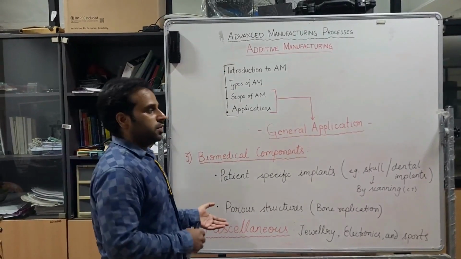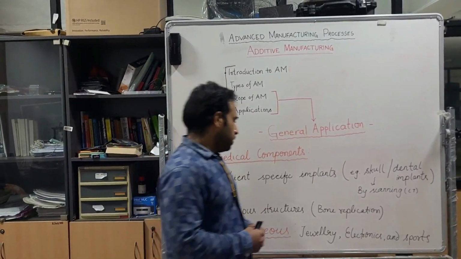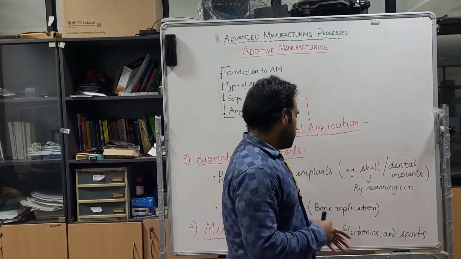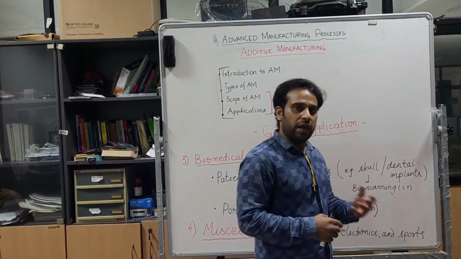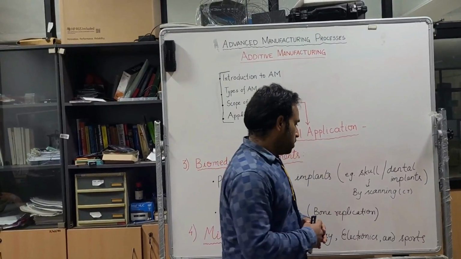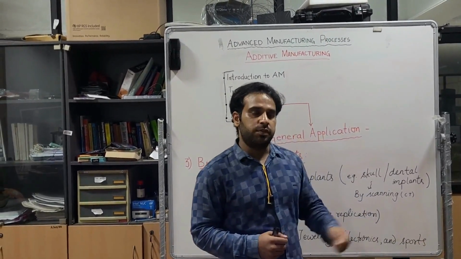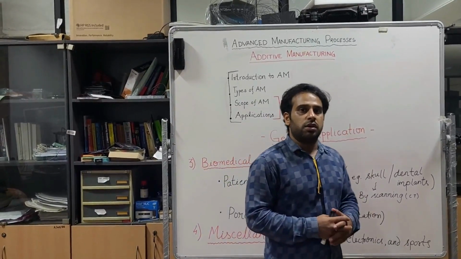Some other miscellaneous applications of these AM techniques are: we can produce jewelry which is very complex in structure. We can produce electronics components, for example, camera or laptop components. And it is also used in the field of sports. For example, we can print a tennis bat or some similar kind of sports utilities.